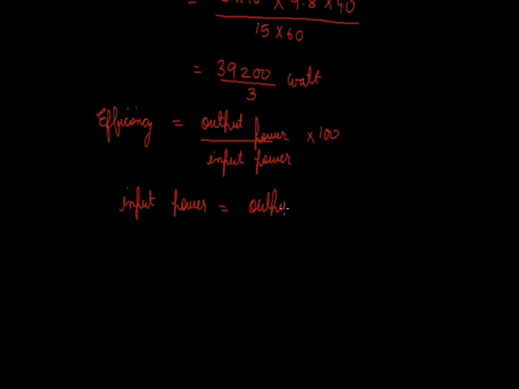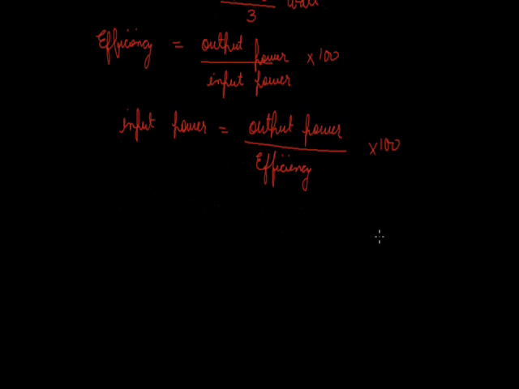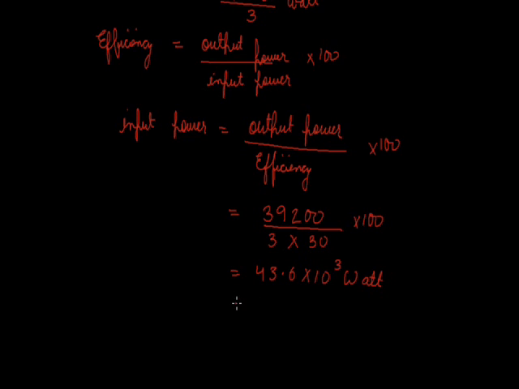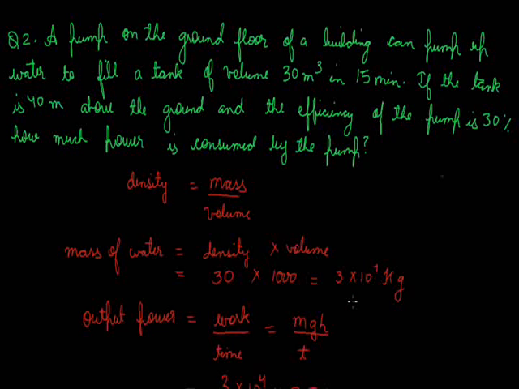output power, which we have just now calculated, over efficiency, which is given to us, into 100. So output power is 39200 over 3. Efficiency is 30. So into 30 into 100. Solving it mathematically, we will be getting 43.6 into 10 raised to the power 3 watt, which may also be written as 43.6 kilowatt. So this is the input power of this pump.